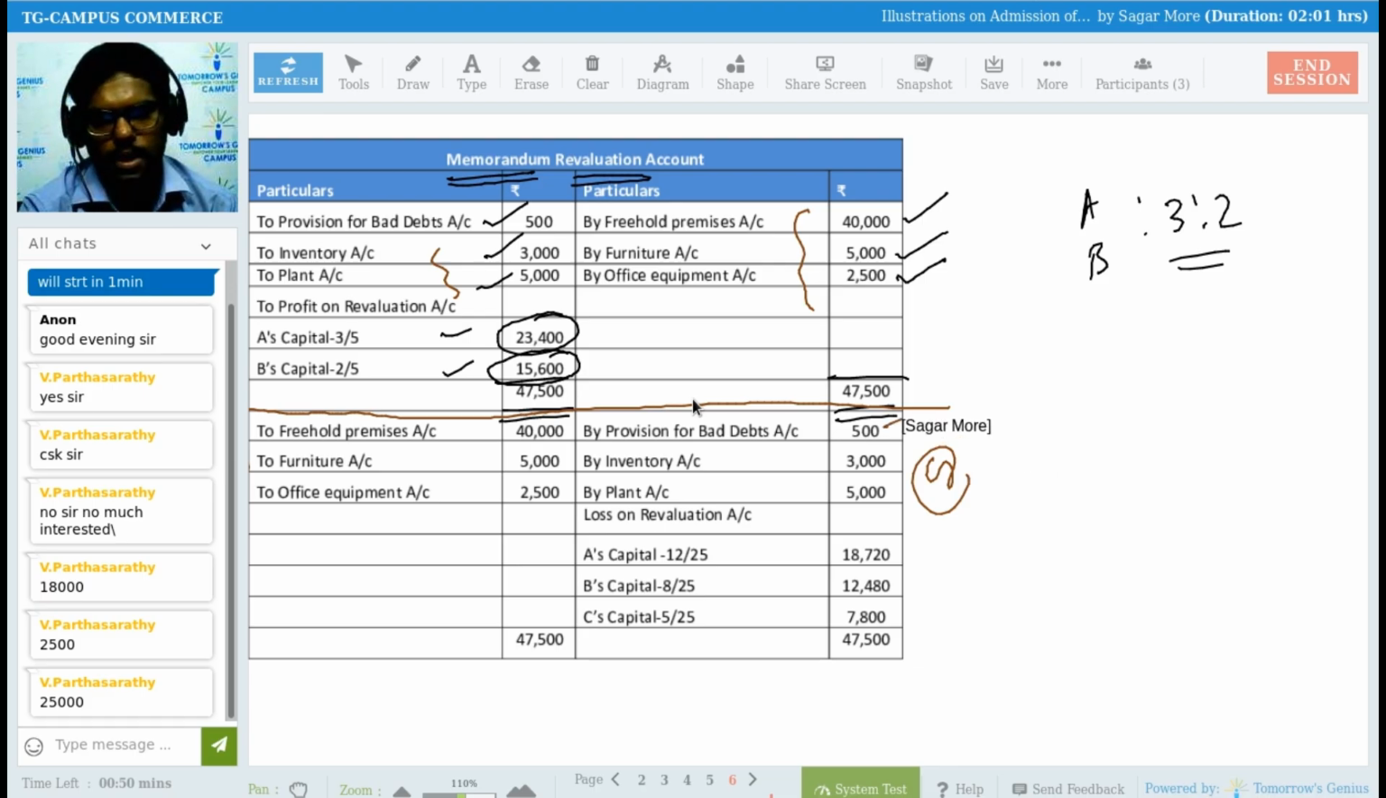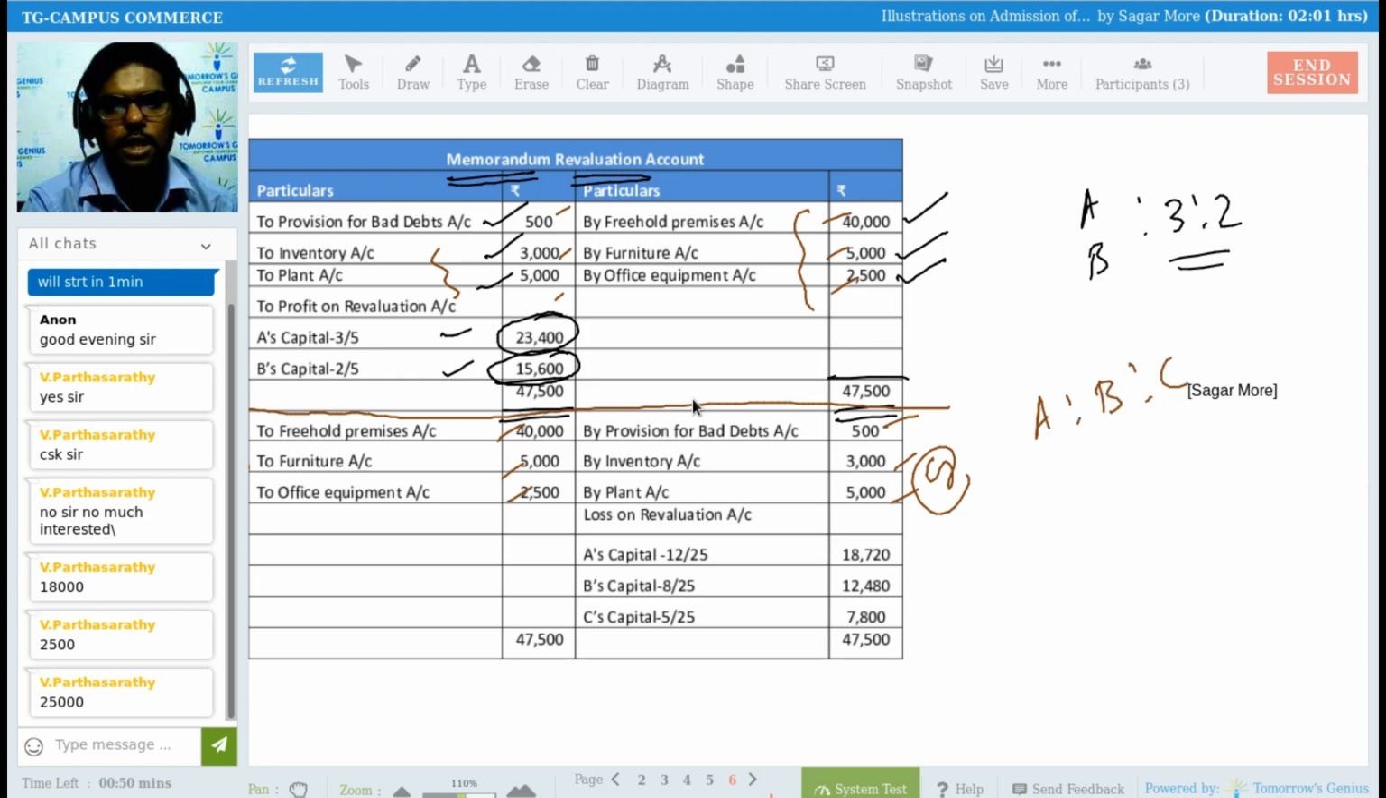See here, 500, 3,000, 5,000, right? Same. See here, 40,000, 5,000, 2,500, right? So you have to write it down once again on the opposite side. Once you write it down, you have to close this account once again, and whatever balance you get, you have to distribute between A, B, and C, that is, between all the partners now, as per their new profit sharing ratio.